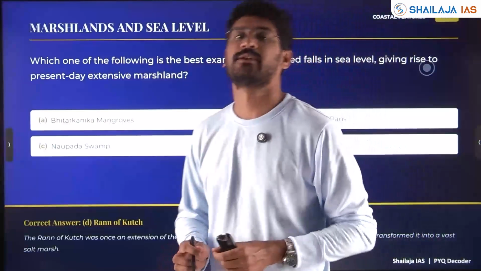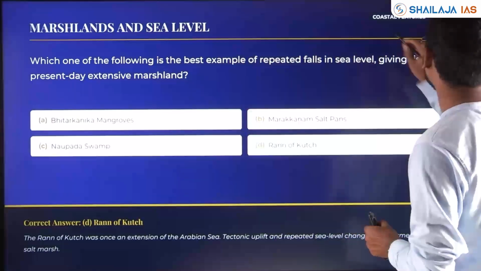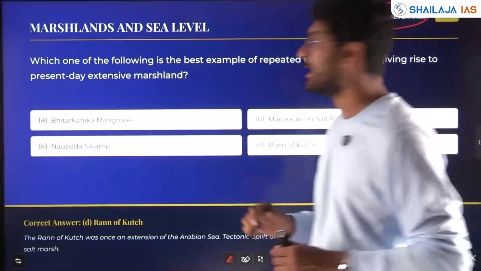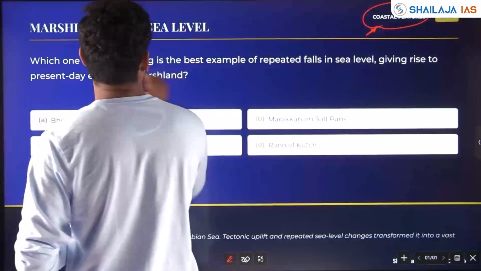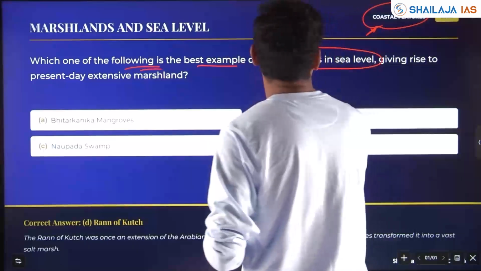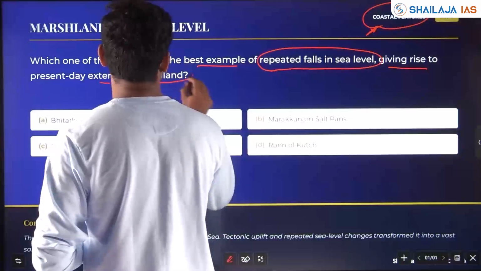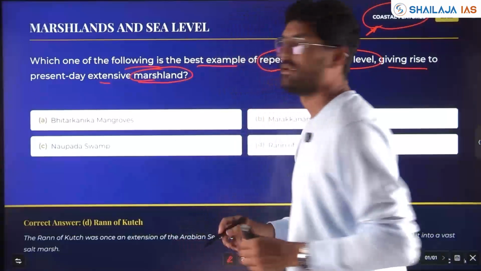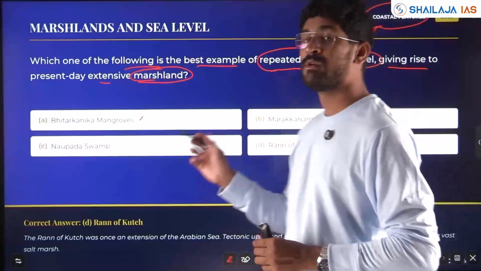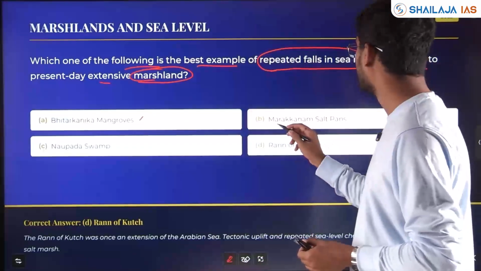Next, asked with respect to marshland that was in news in 2023, the coastal features. See, Indian Physiography, all the features have been asked in UPSC. Which one of the following is the best example of repeated falls in sea level, giving rise to present day extensive marshland? Bhitarkanika mangrove. You have to know the options also because questions might arise out of the options in 2026.